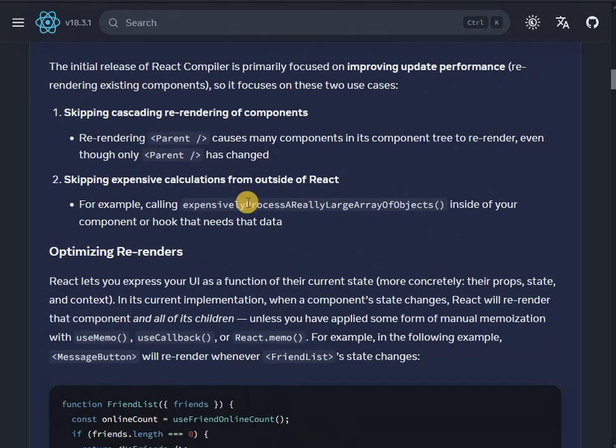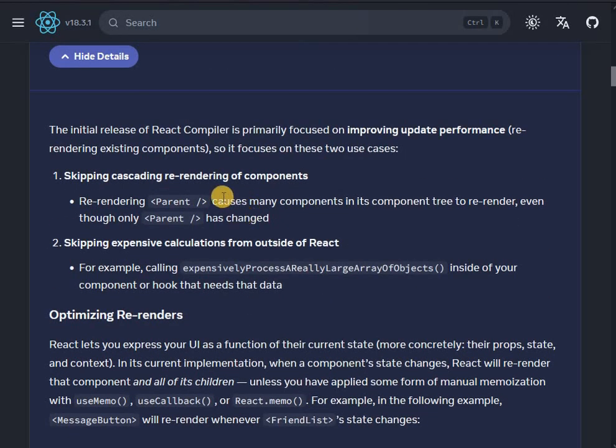Okay, let's read this, why not? The initial release of React compiler is primarily focused on improving update performance, re-rendering existing components, so it focuses on these two use cases: skipping cascading re-rendering of components. Re-rendering parent causes many components in its component tree to re-render, even though only parent has changed, and this is it. This is what I successfully explained earlier on my own. So yeah, this is the main thing.